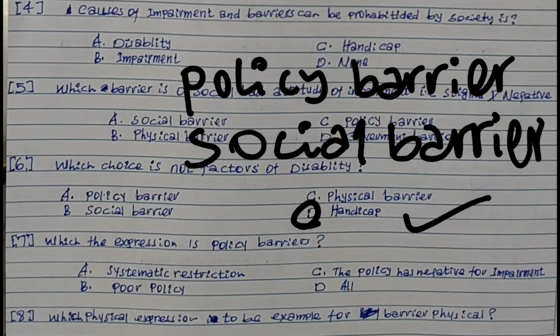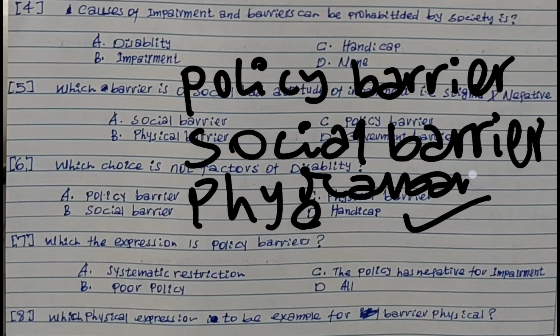The third one is physical barrier. These three are the factors of disability. Handicap is not a factor of disability.